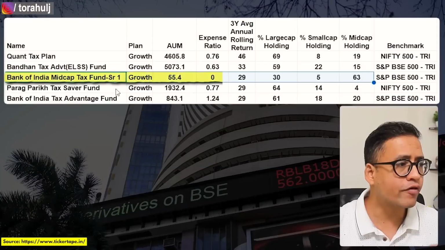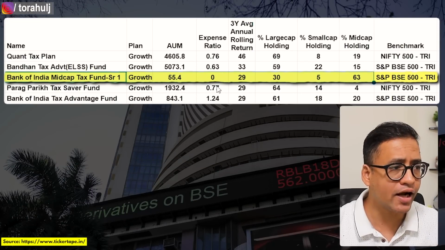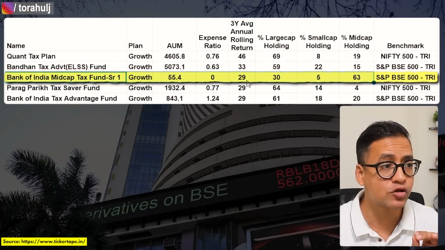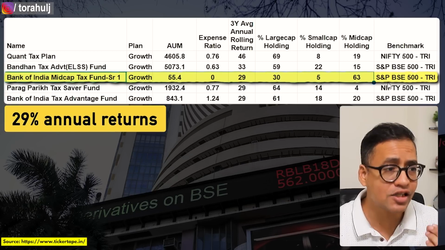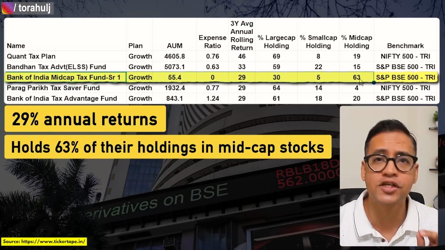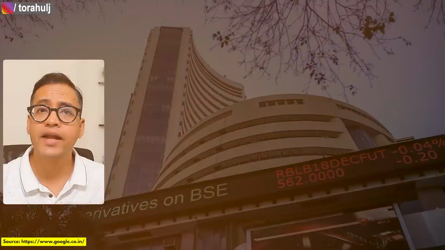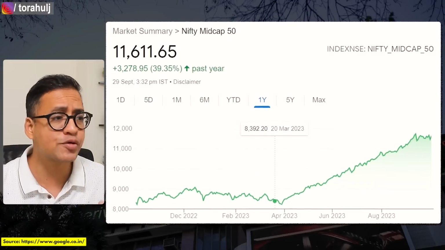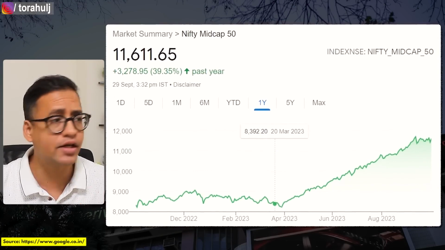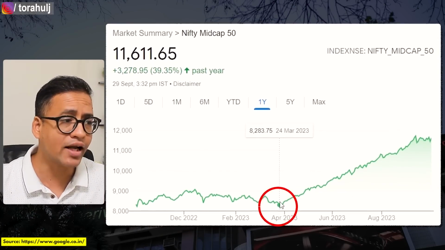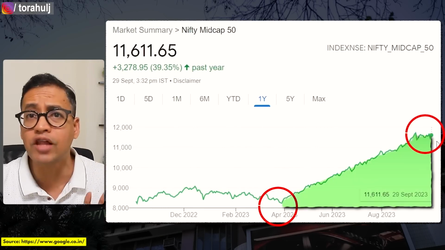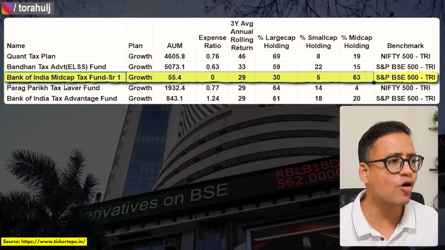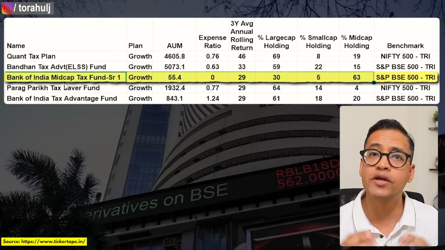And to drive this point home, let me come back to Bank of India Mid Cap Tax Fund, and what you will see is that in the last 3 years, this fund has managed to give impressive 29% annual returns. But do you know that this fund right now holds 63% of their holdings in mid-cap stocks? And as all of us may know, mid-cap stocks have been in bull run in the last 1 year. Have a look at my screen. They used to be at 8,200 levels from an index perspective, and which is now at close to 12,000 levels. And this is one of the reasons Bank of India Mid-Cap Tax Fund has been performing really good in the last few quarters.